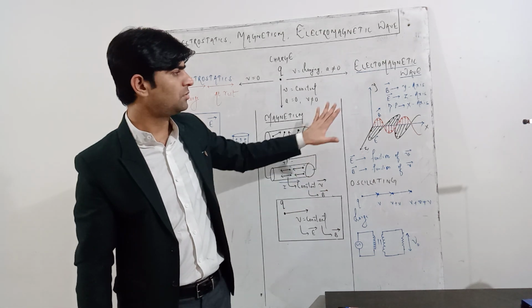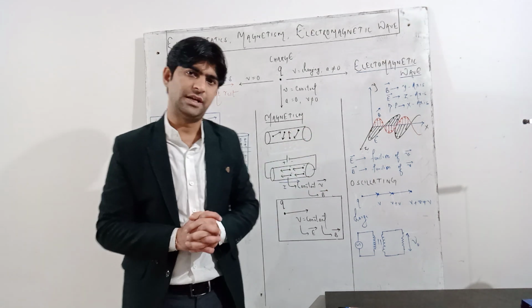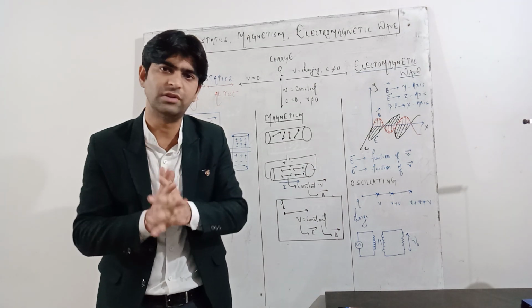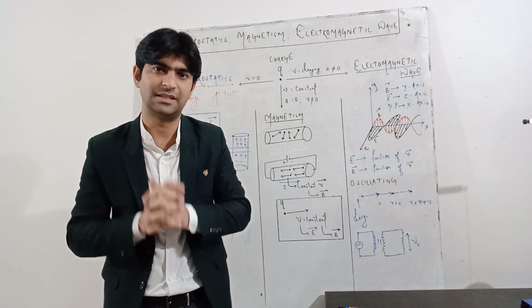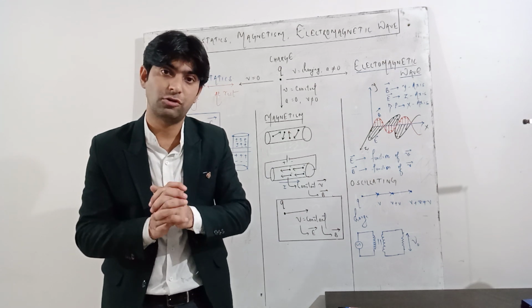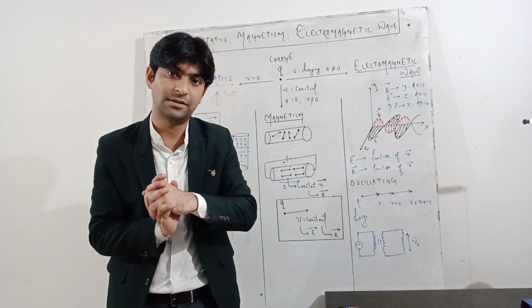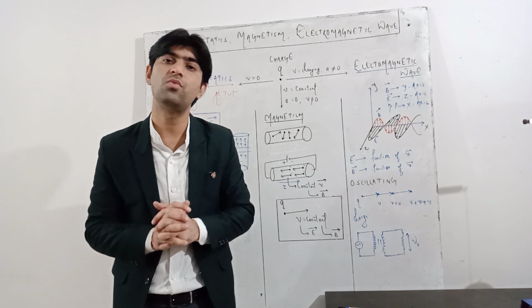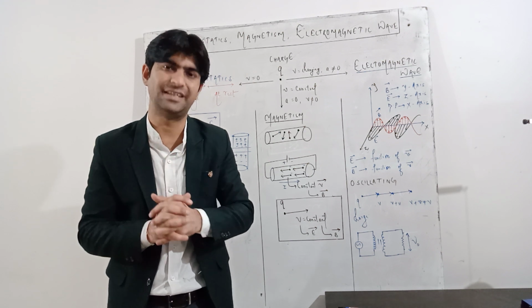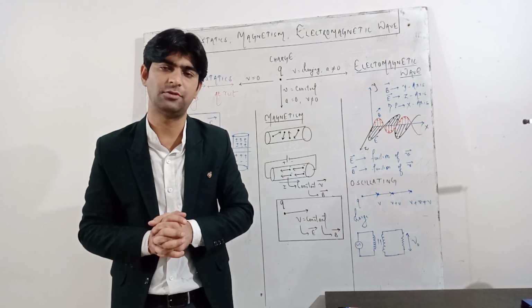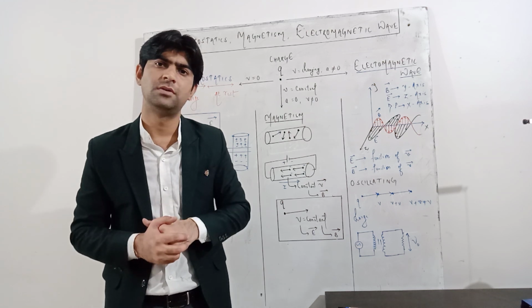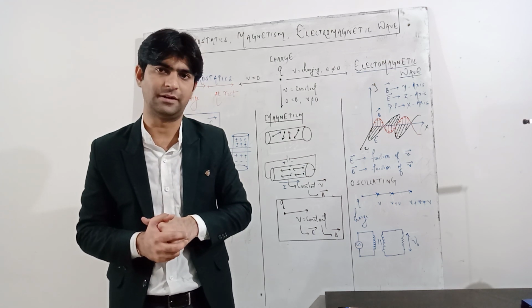So electromagnetic wave is a wave which is produced by the charge moving with a variable velocity. That means it is an accelerated charge, and the electrical component and the magnetic component are mutually perpendicular to each other, and the direction of propagation is mutually perpendicular to the direction of oscillation of both fields, electric field and magnetic field.